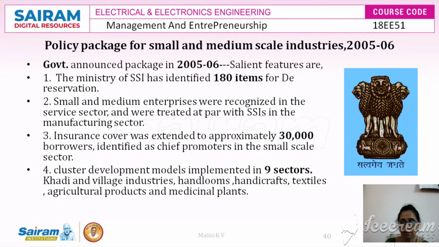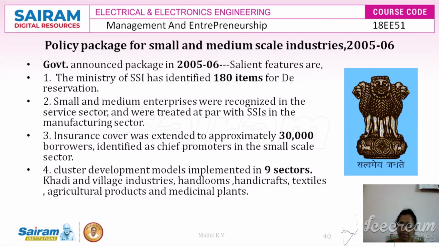But after that, due to the change in the environment and the external market, these items need not be reserved under the small scale sector, and they were de-reserved from the list of SSI. So the small and medium enterprises in the service sector were recognized and treated on par with SSI in the manufacturing sector. Both the manufacturing sector and the service sector were given equal importance, equal opportunities and equal schemes. And the insurance cover was also extended to approximately 30,000 borrowers, who were identified as the chief promoters in the small scale industries.